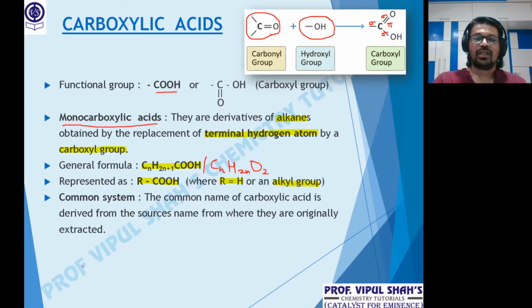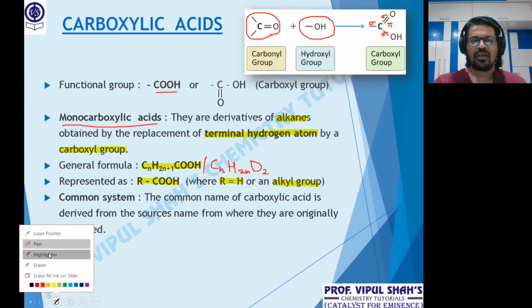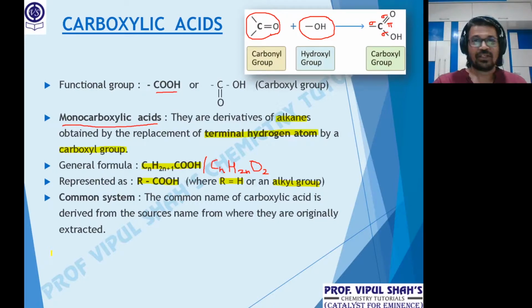Okay. Now coming to the important part, the naming. Here the names have nothing to do with methyl, ethyl, what we have learned. Here it's going to be in a different format. It's quite interesting, so listen carefully. The common name of a carboxylic acid is derived from the source from where it was originally extracted. That's how the name comes. Let's see what the names are.